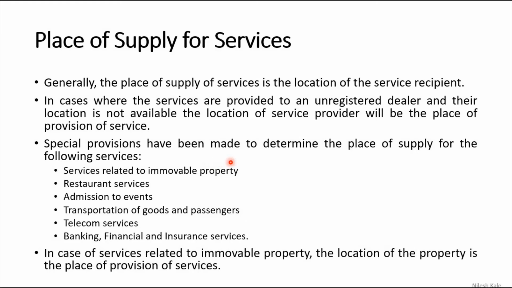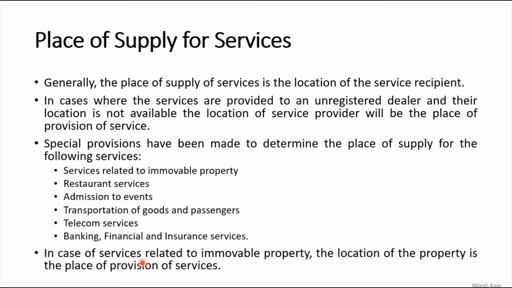Special provisions have been made to determine the place of supply for the following services. So what are those special provisions? Let us first understand the services. Services related to immovable property, restaurant services, admission to events, transportation of goods and passengers, telecom services, banking and financial insurance services. This is there in the next slide, we will see it later.